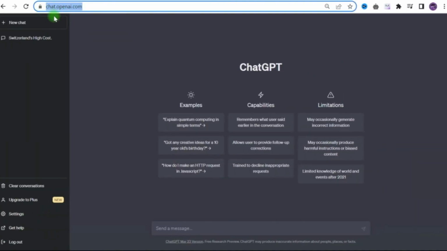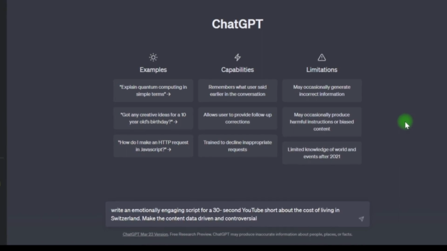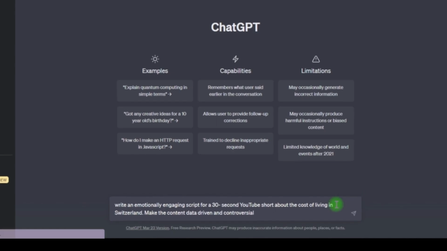Okay, but now it's time to hop into ChatGPT and create the scripts that we'll be using here. I'll provide this in the description below, but for the finances in particular countries niche that I outlined, you would want to use a prompt like this. Write an emotionally engaging script for a 30-second YouTube short about the cost of living in Switzerland. Make the content data-driven and controversial.